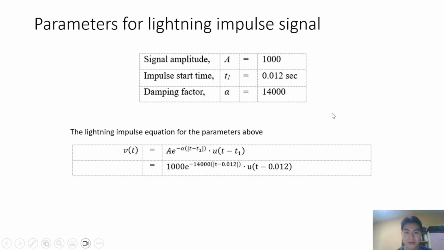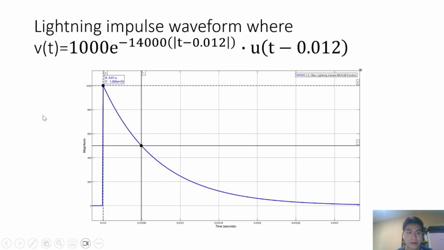So the signal amplitude A is equal to 1000, the impulse start time is 0.012 second, and the damping factor alpha is 14,000. As a result, the lightning impulse equation becomes 1000 exponential negative 14,000 (t minus 0.012) times u(t minus 0.012). So this is the equation for the parameters above. And as a result, the lightning impulse waveform will be as shown here.